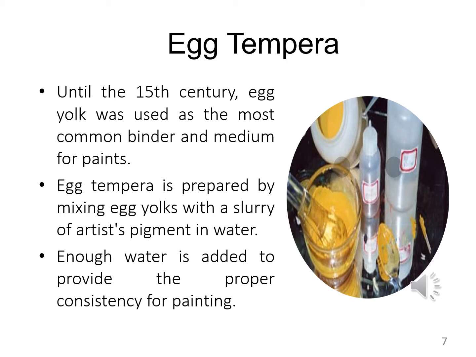Egg tempera is prepared by mixing egg yolks with a slurry of artists' pigments in water. So how is egg tempera prepared? We can obtain the egg tempera by mixing the egg yolk with a slurry of artist's pigment in water.